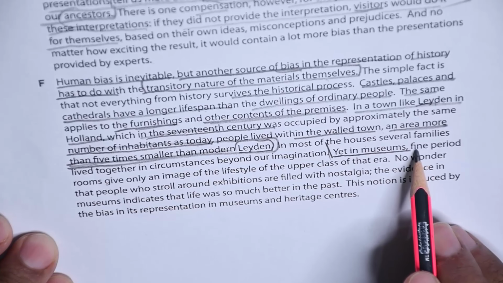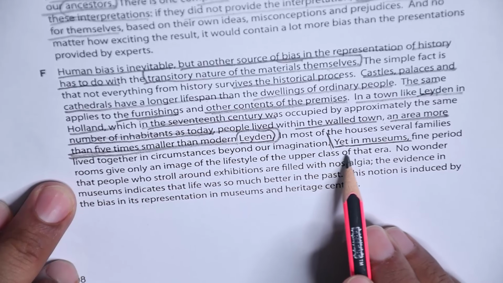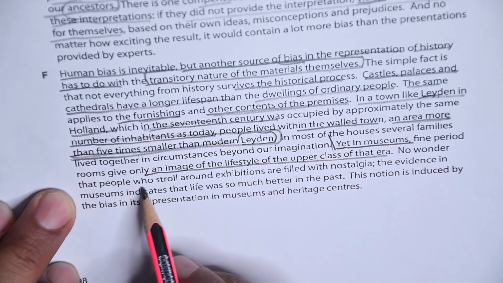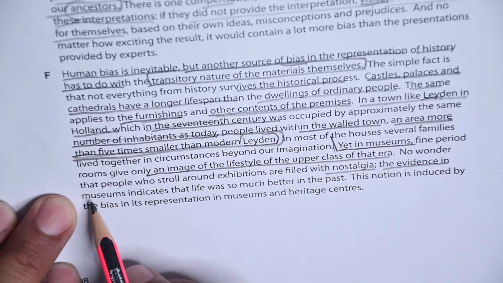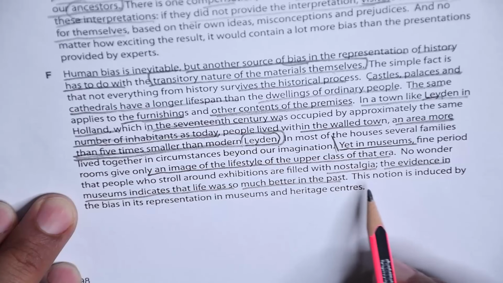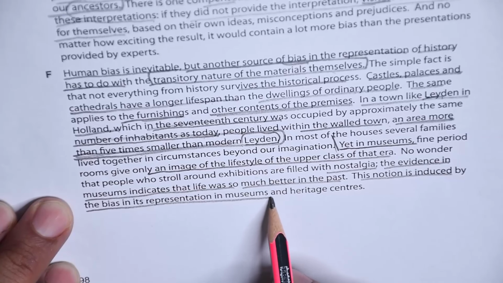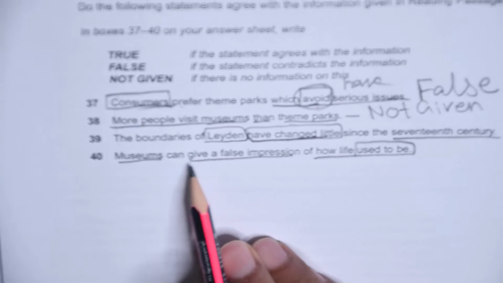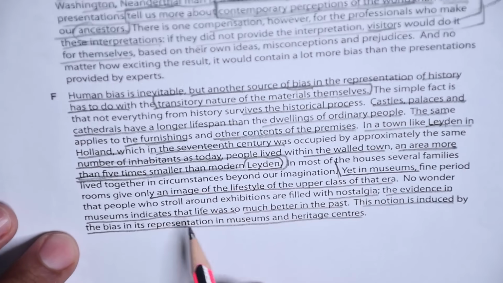Yet in museums, fine period rooms give only an image of the lifestyle of the upper class of that era. No wonder that people who stroll around exhibitions are filled with nostalgia. The evidence in museums indicates that life was so much better in the past, right? This notion is induced by the bias in its representation in museums and heritage centers. Now what's the question? The question is, museums can give a false impression of how life used to be, and they say this here clearly.